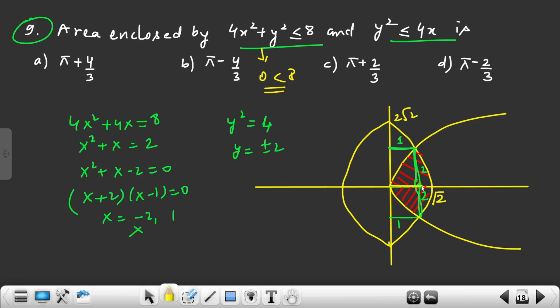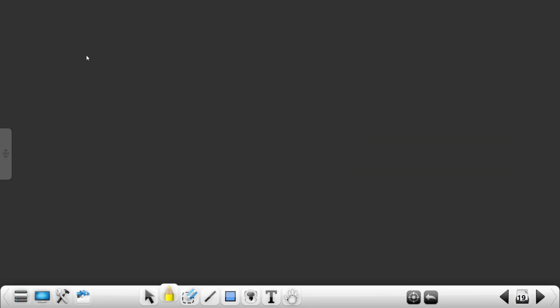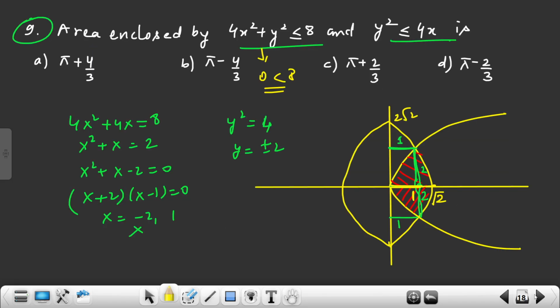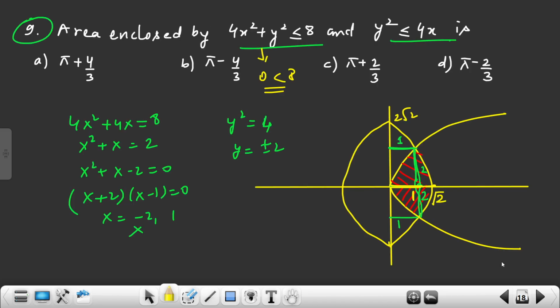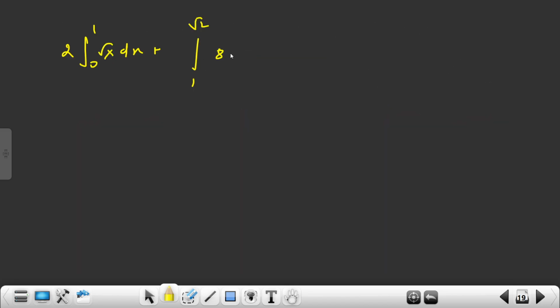So I will take 0 to 1 and 1 to root 2. From 0 to 1 is this parabola, y value is 2 root x, plus 1 to root 2 is this ellipse, y value is root of 8 minus 4x square. Whatever the area will come, I will double that.